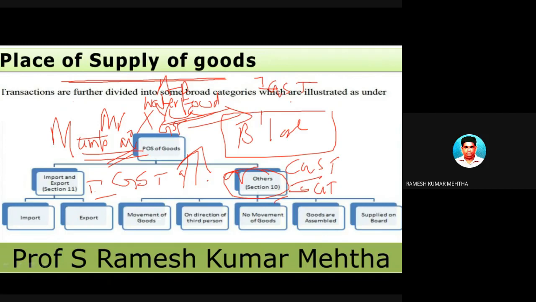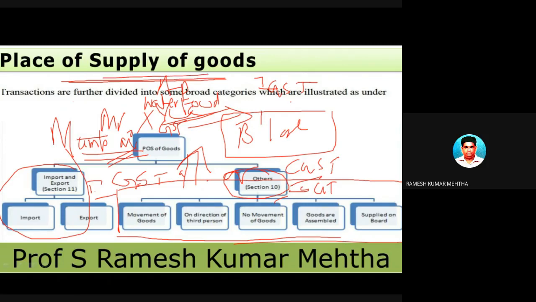To understand the place of supply of goods, we should have a thorough understanding about these five elements. I will skip imports and exports, but I will concentrate on this one, to understand the place of supply of goods only. Services we will be talking about subsequently, but today, in the first part, we are going to concentrate on place of supply of goods.